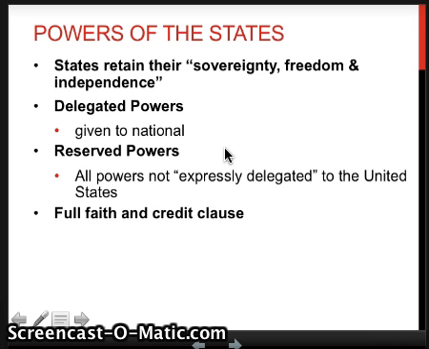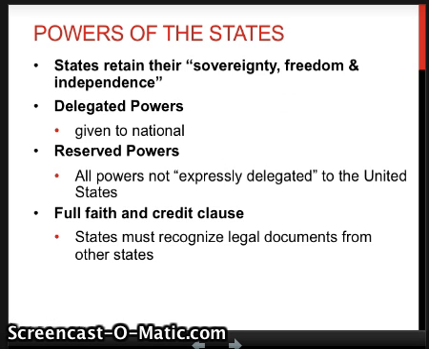Now, the full faith and credit clause in the Constitution makes sure it's clear that states must recognize legal documents from other states. If I get a license in Maryland, I can go to Virginia and still drive. I don't have to get a Virginia license when I go into Virginia. If I get married in the state of New York, I can then travel to the state of Illinois and still be married. I don't have to get a new marriage license just because I moved to Illinois. So that's full faith and credit clause.